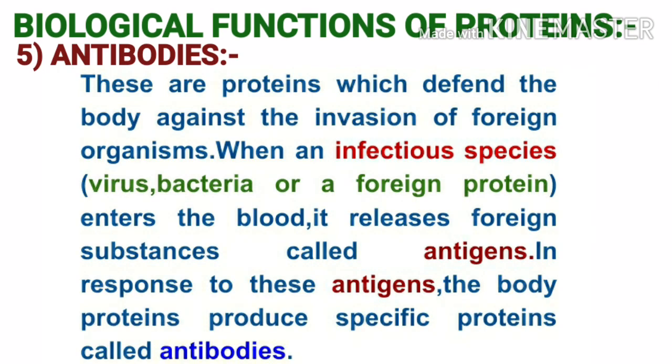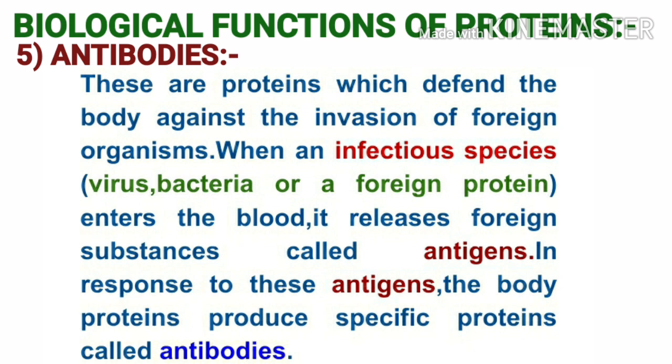The next biological function of proteins, that is proteins as antibodies. These are proteins which defend the body against the invasion of foreign organisms. When an infectious species, that is virus, bacteria, or a foreign protein enters the blood, it releases foreign substances called antigens.